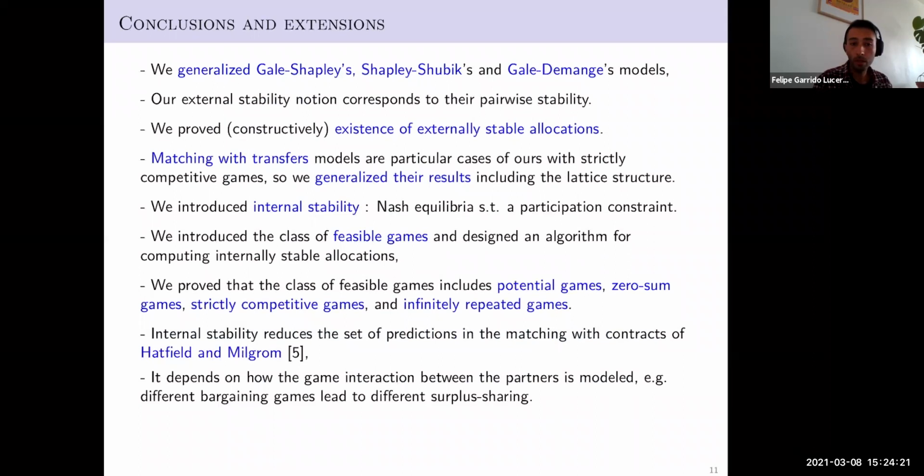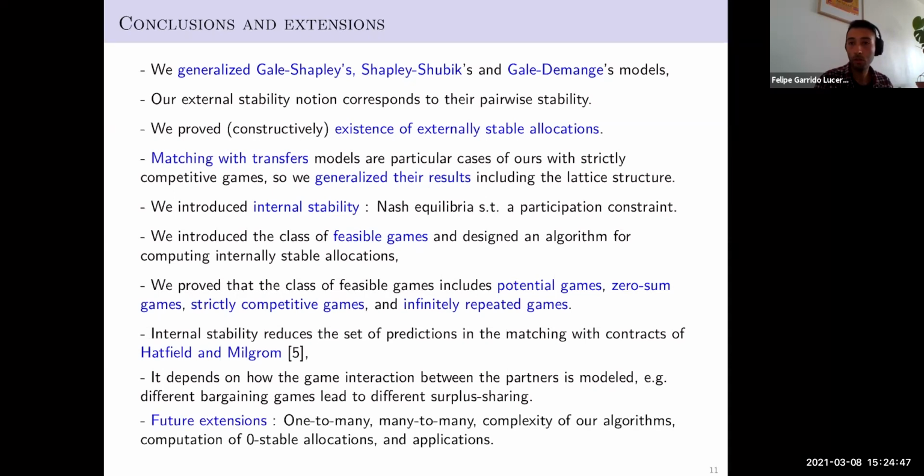And one final remark, there is another important model in the literature, that is the one of matching with contracts of Hatfield and Milgrom. Our notion of internal stability is also a refinement of this model, but this refinement depends on how the game interaction between the partners is modeled. For example, different bargaining games lead to different surplus sharing.